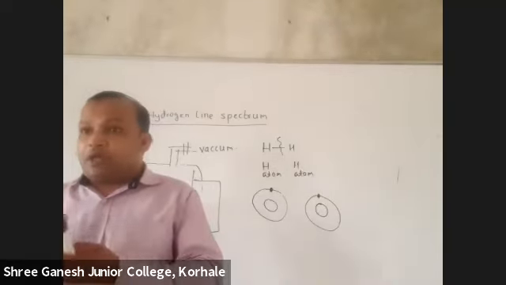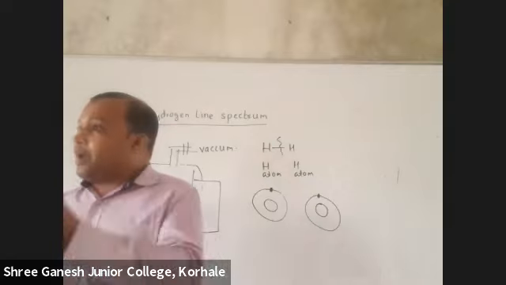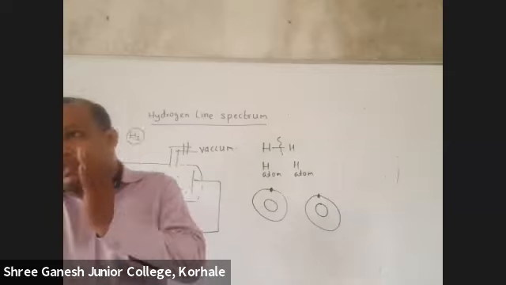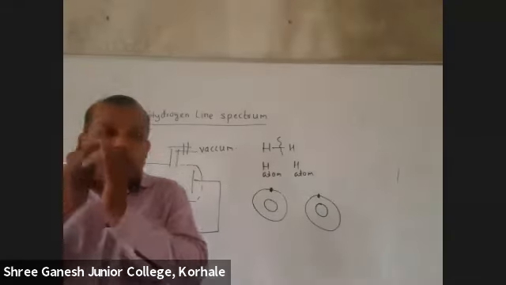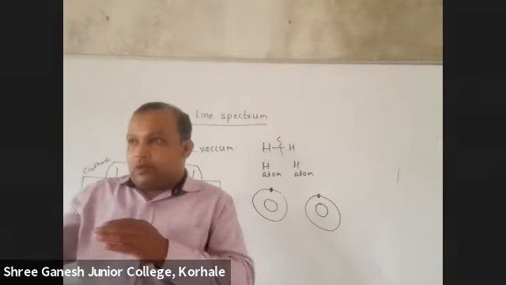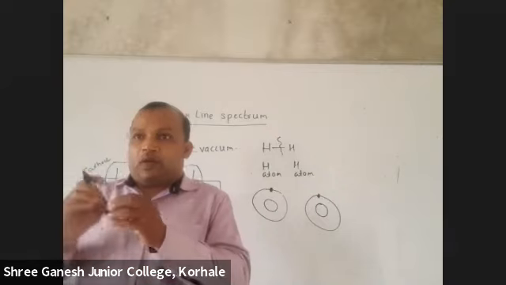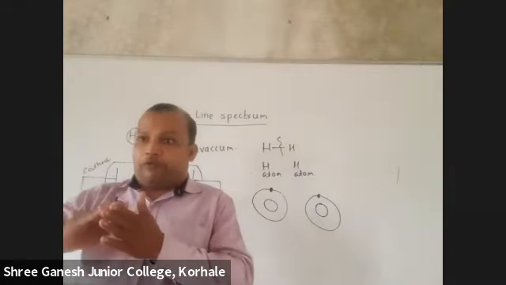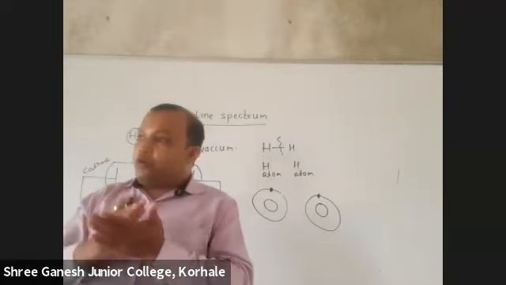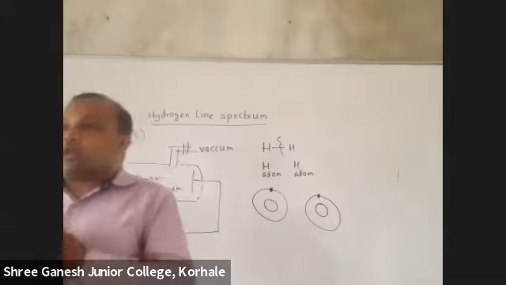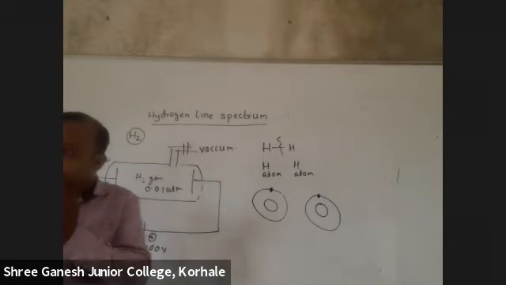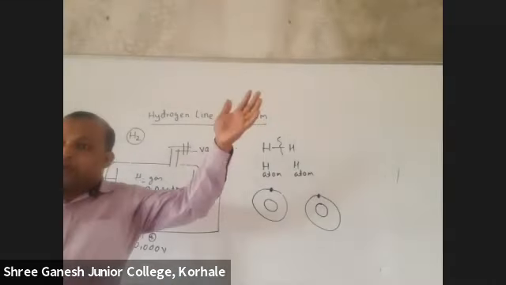No, some will absorb a little less energy, some will absorb more energy. One which absorbs less energy will jump to the next orbit. Suppose it is in the first shell, the K shell, it will jump into L. But if it absorbs more energy, then from first to fourth, or from fourth to fifth, from first to sixth, from first to seventh. And I told you, whenever it absorbs energy, from the ground state it will go to the excited state.